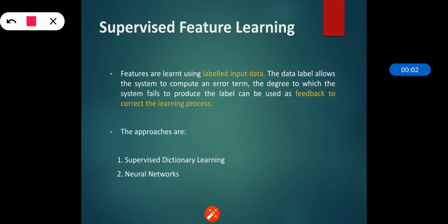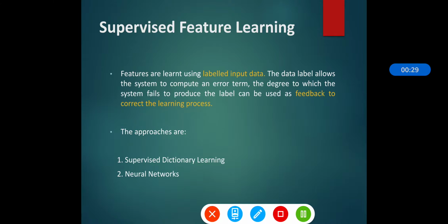In this section, we will see the details of supervised feature learning. As we have seen in the last sections, feature learning is very important, and there are two parts: supervised and unsupervised. Supervised feature learning is learning done by learning features from labeled input data. That's why it is called supervised feature learning, because the features are learned using the labeled input data.